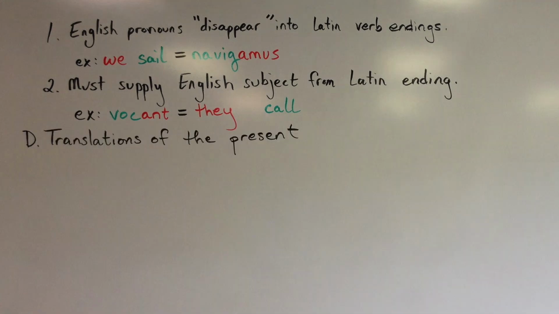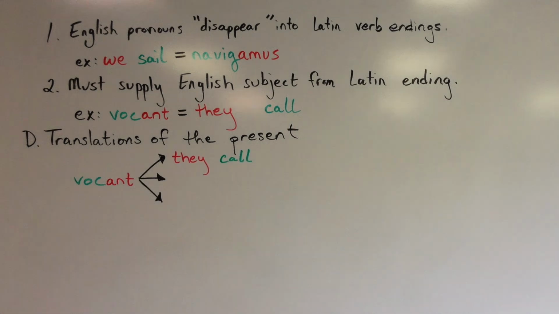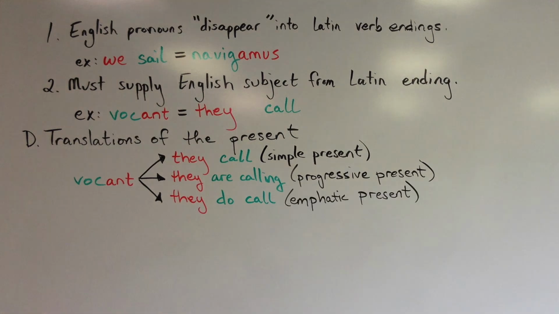The Latin present tense will be able to be translated into English three different ways. We'll use the verb vocant as an example. We already said that this could be translated as they call. This translation is called the simple present. However, it could also be translated as they are calling. This translation we'll call the progressive present. The third way that we could translate vocant is they do call. This translation is called the emphatic present.